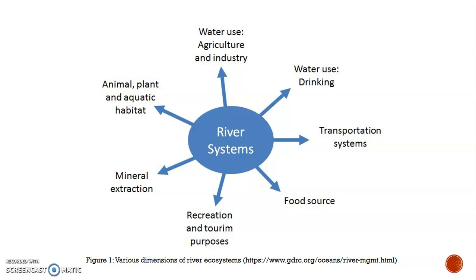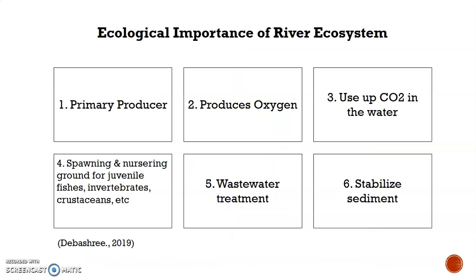In the river system, there are many uses of water such as agriculture and industry, drinking, transportation, food source, recreation and tourism purposes, mineral extraction, and lastly for the habitat of animals and aquatic plants.